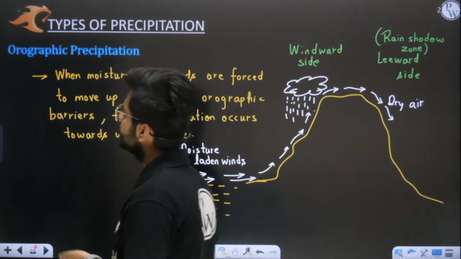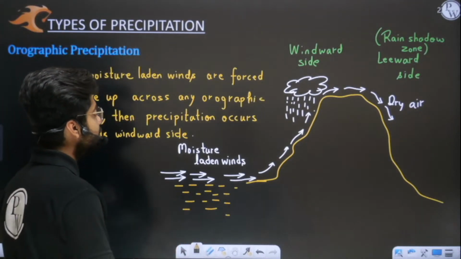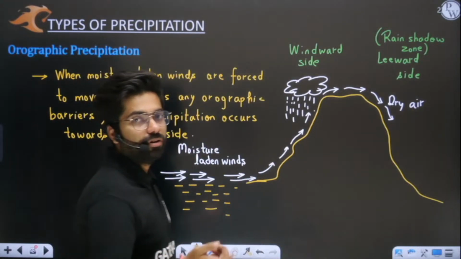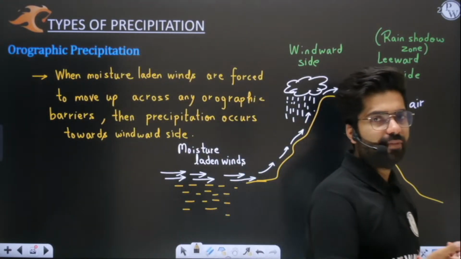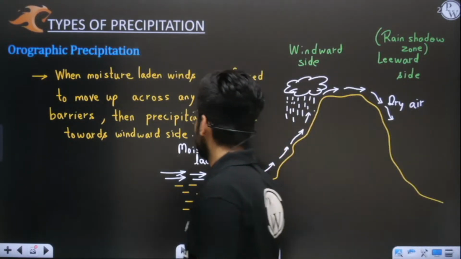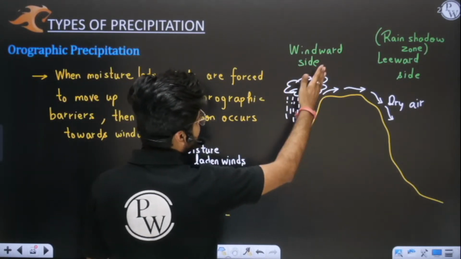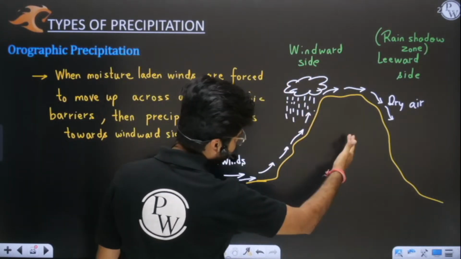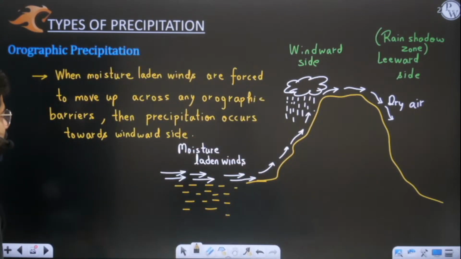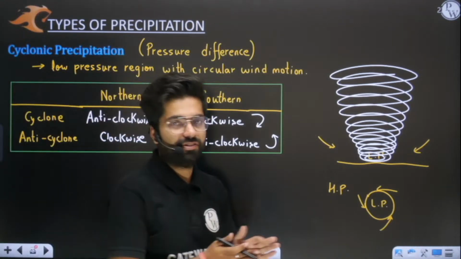Then the next one which we discussed was your orographic, in which we saw that moisture laden winds are forced to move up any orographic barrier. Be it mountain, hill, or any kind of barrier. When your moisture laden winds are forced up, obviously temperature will drop, and you will see condensation happens, and precipitation or rainfall happens on the windward side only, not on the leeward side. So this you need to understand. So this was your orographic precipitation. I hope this was very clear to you.